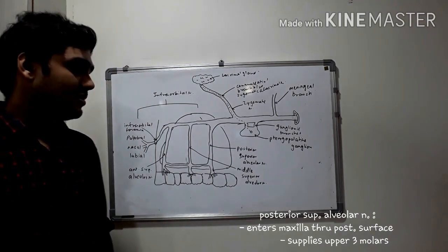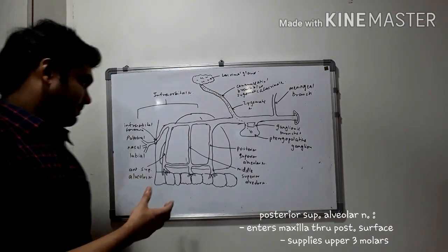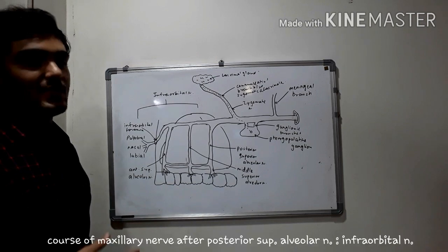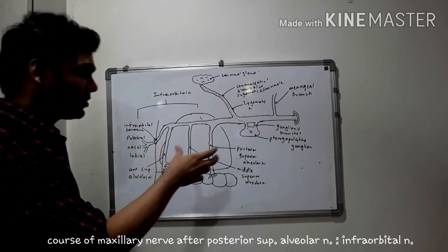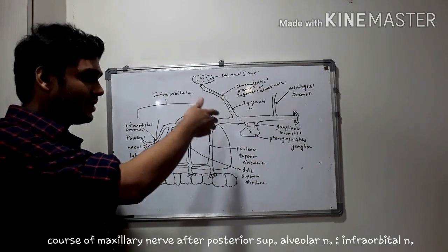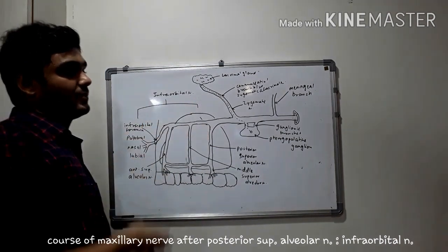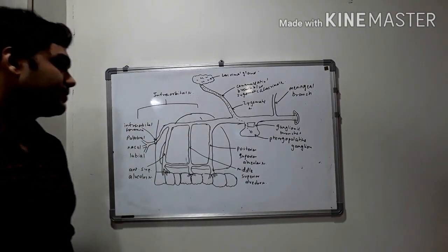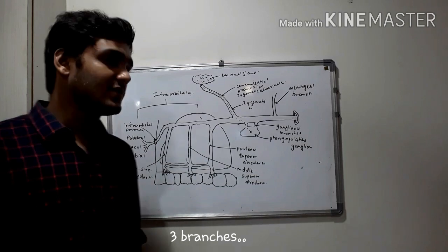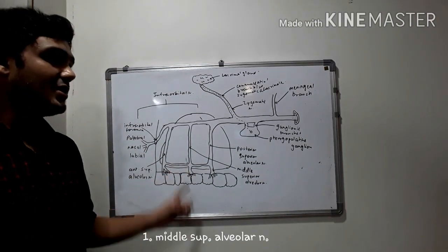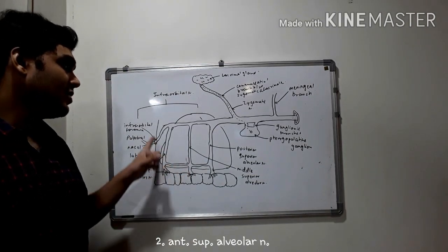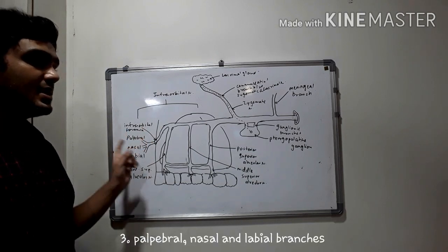Then we come after this, which marks the beginning of infraorbital nerve. The course of maxillary nerve after this posterior superior alveolar nerve is known as infraorbital nerve. And this infraorbital nerve consists of three branches: middle superior alveolar nerve, anterior superior alveolar nerve, and on the face we have palpebral, nasal, and labial branches.